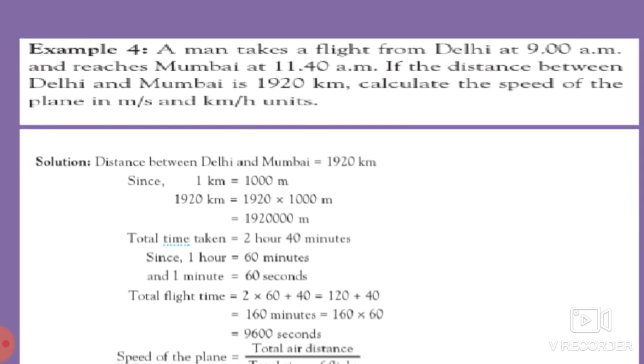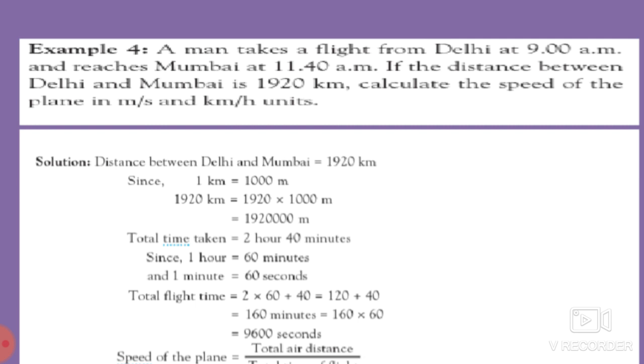A man takes a flight from Delhi at 9 a.m. Okay students, what does the man do? A man takes a flight from Delhi at 9 a.m. and reaches Mumbai at 11:40 a.m. So he takes the flight from Delhi at 9 a.m. and reaches at 11:40 a.m. So how much time is required to reach Mumbai? 2 hours 40 minutes. Okay, from 9 a.m. to 11:40 a.m. what is the time? 2 hours 40 minutes. So it takes 2 hours 40 minutes to reach Mumbai.